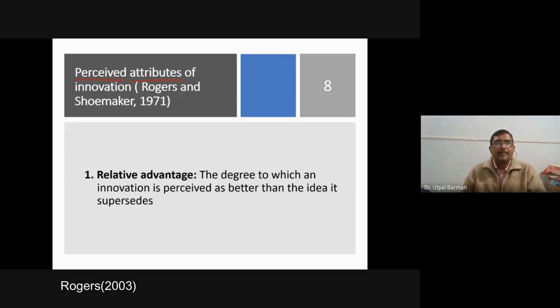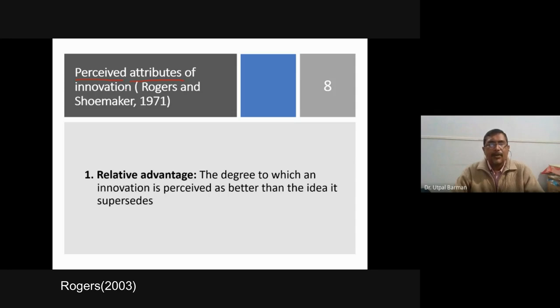For the same innovation, two different people have two different types of perception. For one person it is not good, for another person it is very good. You can't say one is wrong, another is correct. It is their perception based on the information and their background, they take the decision. They perceive that it is good, it is bad.